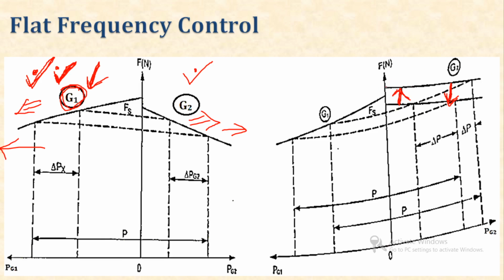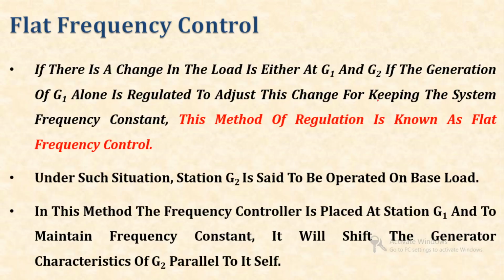As you can see over here in this picture, its characteristics will change only in this manner to maintain the frequency constant, and generator 1 will shift its characteristics by its own droop characteristics. So this is known as flat frequency control.